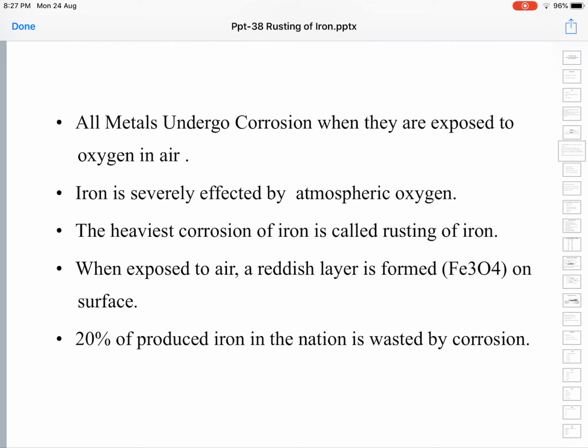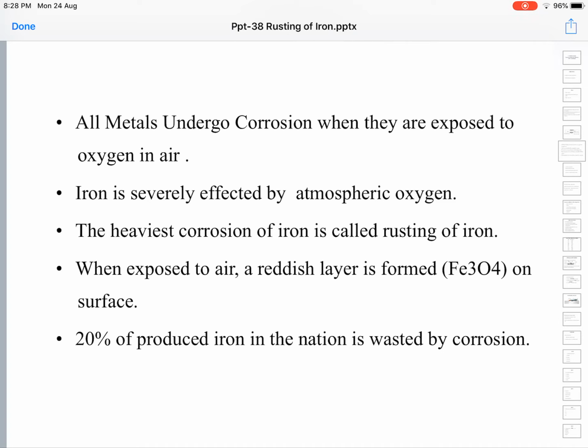So when metals are exposed to air, quite naturally everything is exposed to air, the oxygen present in the air, which is a highly reactive gas, interacts with the metal, and metals turn into metallic compounds by the process called corrosion. Iron is severely affected by atmospheric oxygen as well as carbon dioxide and water vapor.